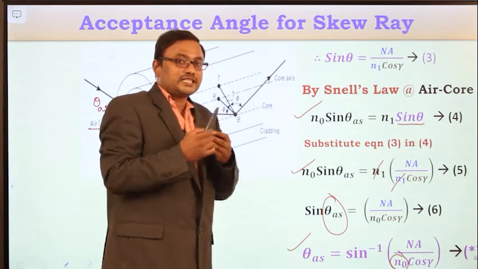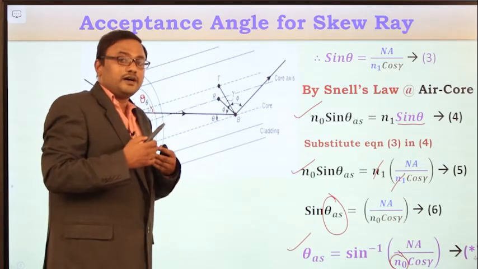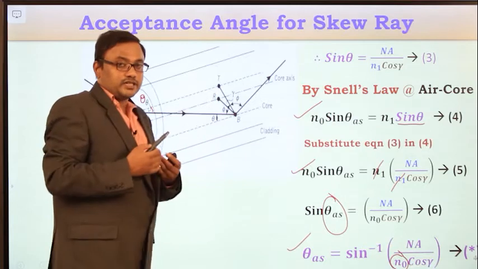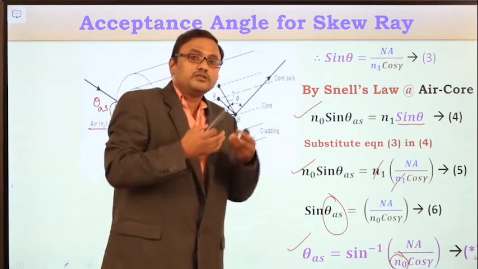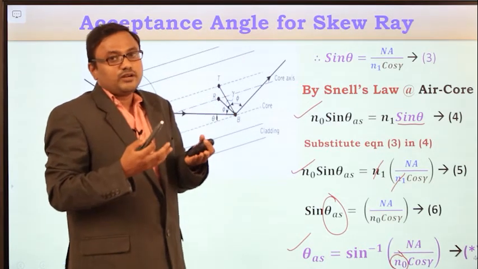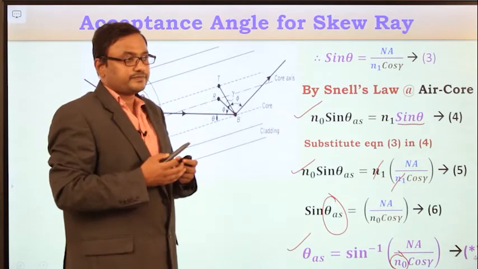For instance, let us consider, instead of entering from free space, the light ray is entering from some other medium like water. Then we have to replace that n0 refractive index with a value related to the refractive index of water or that particular medium.